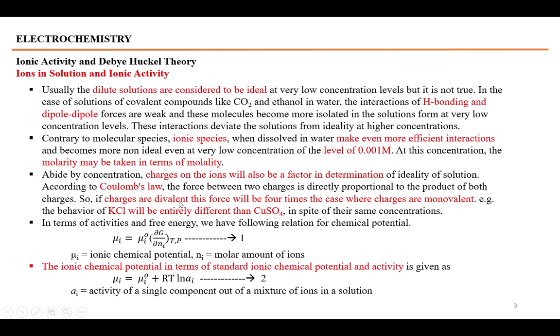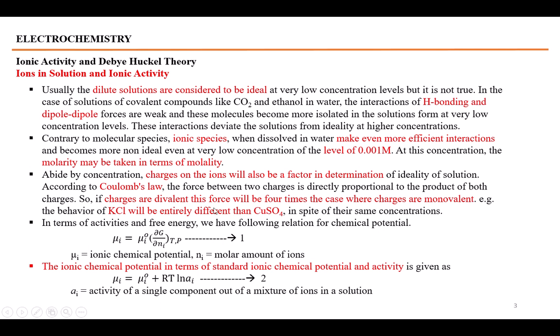So whenever we consider divalent charges, there will be 4 times more force of attraction than that of monovalent charges. Thus the behavior of KCl will be entirely different from that of copper sulfate at the same concentration levels, because in copper sulfate both ions are divalent. Copper will have a +2 charge, sulfate would have a -2 charge, and in case of KCl, these are monovalent ions, K positive and Cl negative.